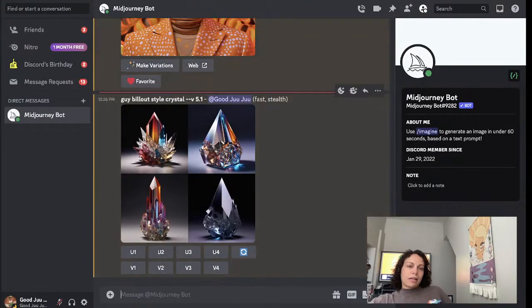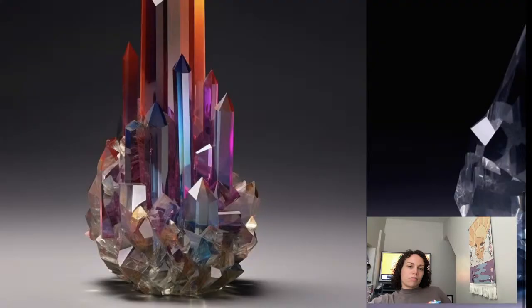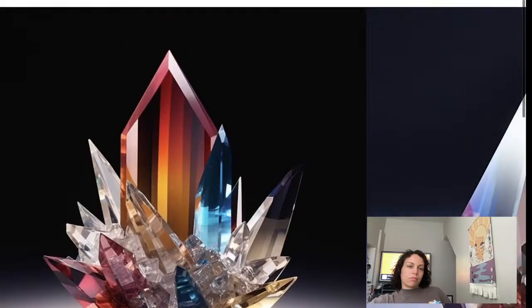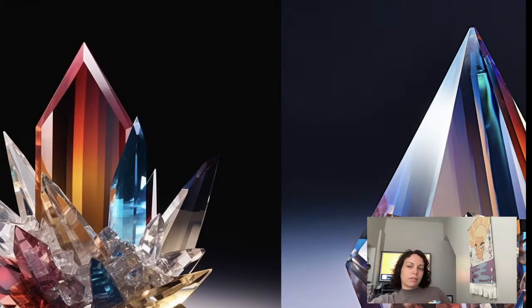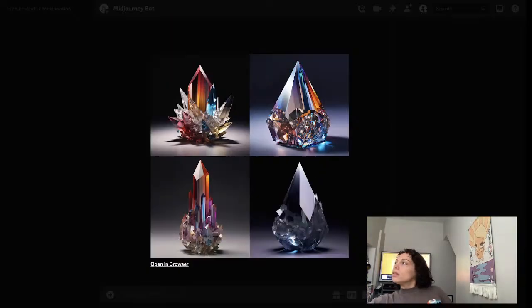Yeah, this is fascinating because this is not the style of this artist. He does more of an illustrative look, not kind of 3D realistic. Although these are very pretty.